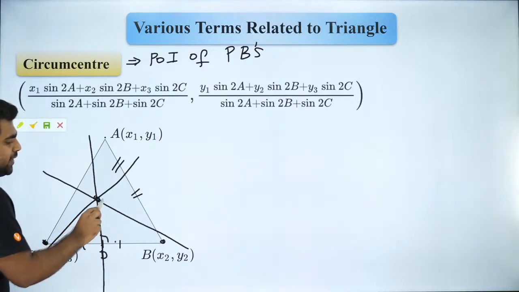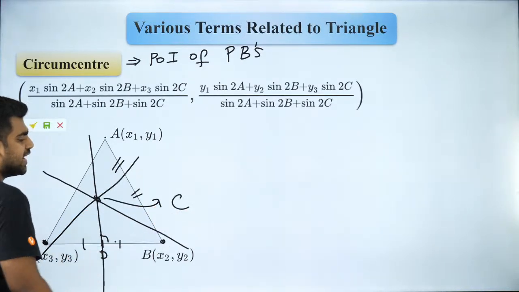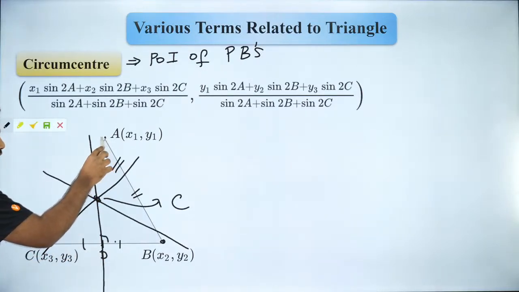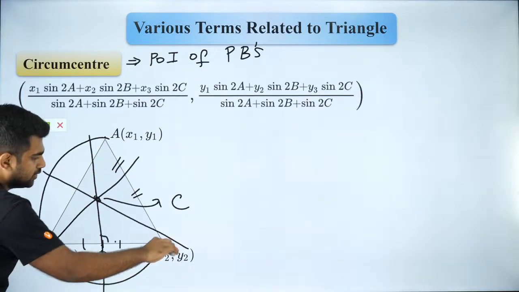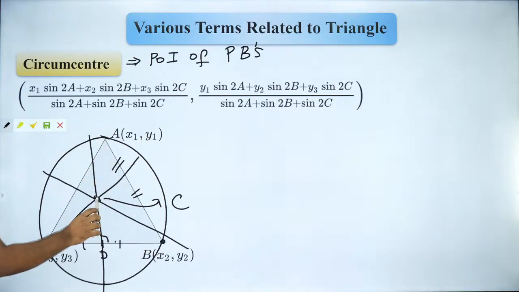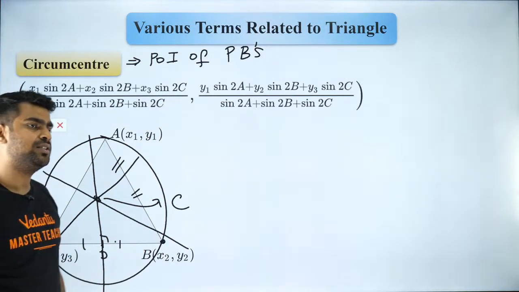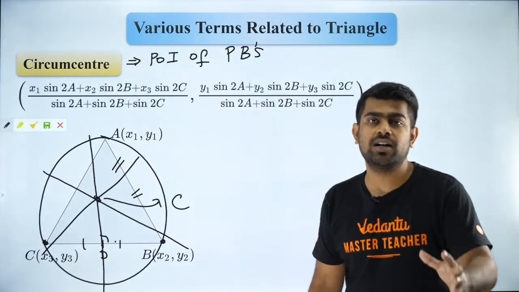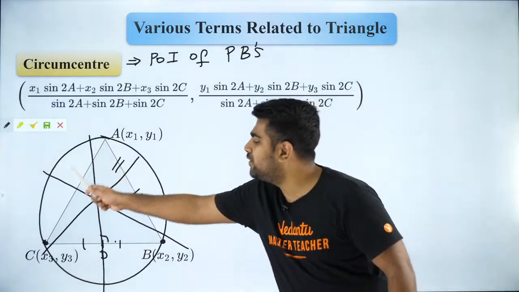So this will be your circumcenter, which is denoted by C. Everybody fine? Now please understand, the circumcenter is also the center of the circumcircle. What do you mean by circumcircle? Circumcircle is the circle which passes through the three vertices.